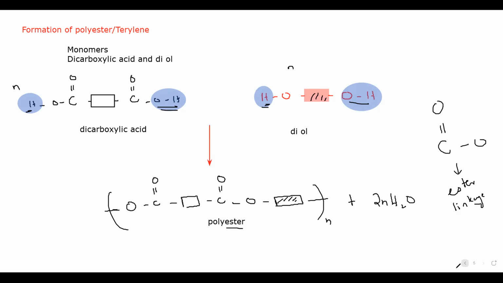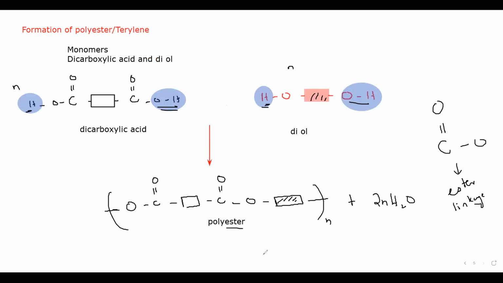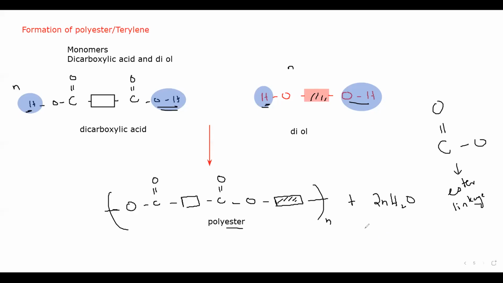So two synthetic polymers are there. One is nylon, and there are more, but you have to learn two. And the second one is polyester. Polyester clothing, maybe you have seen, this is what polyester looks like. These are all polyesters. So for example, if I say the monomer is given, this is a monomer, and you have to draw the structure of the polymer.